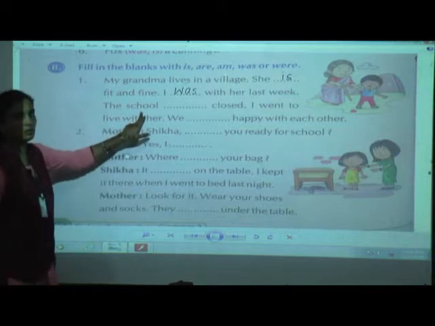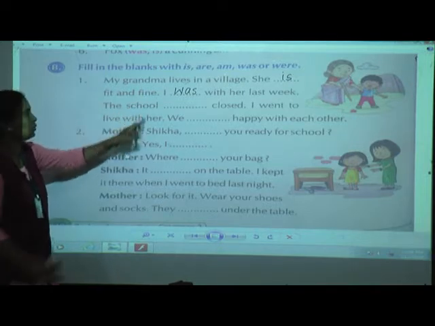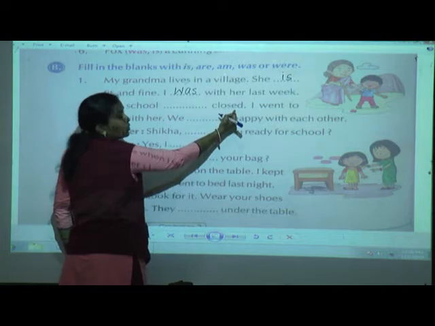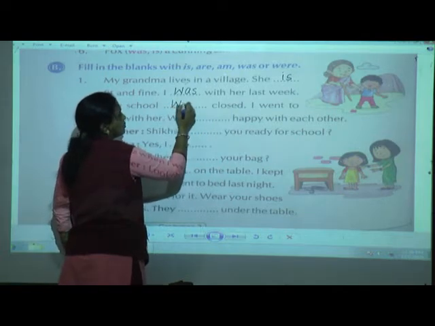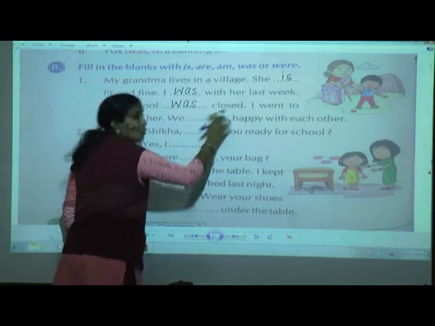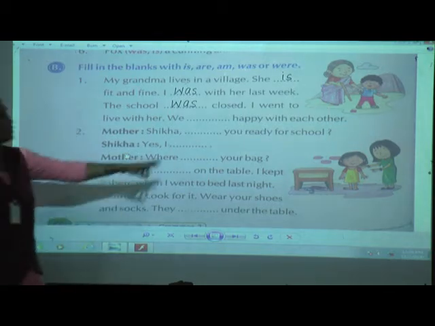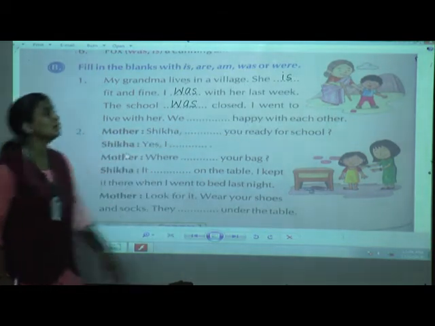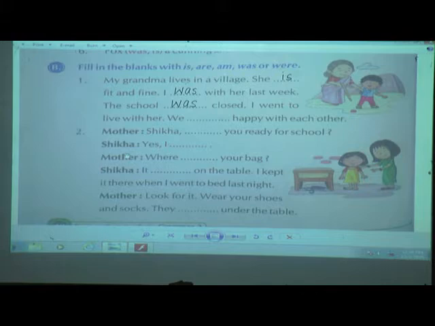The school, particularly his school, closed. Dash closed means was closed. Even children, ed words you can see here, this also show that it has happened in the past. So the school was closed. I went to live with her. We dash happy with each other.